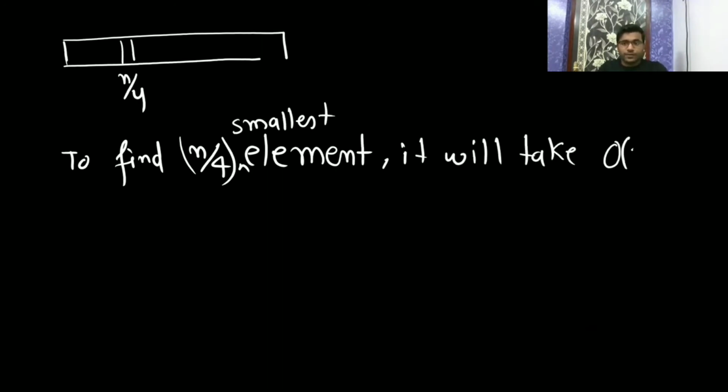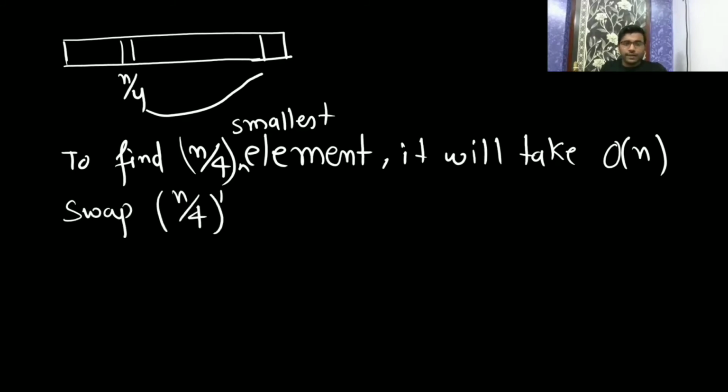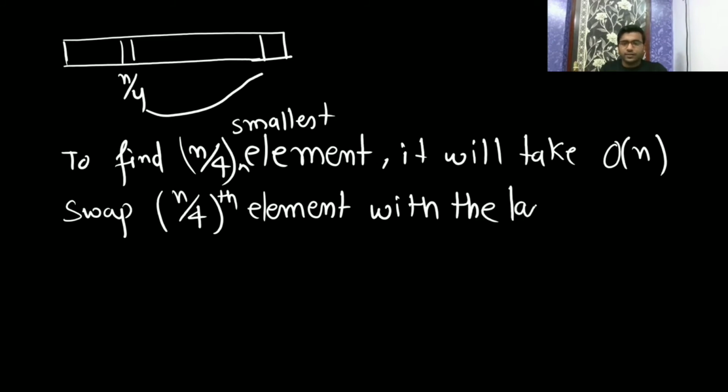Big O of n. Then we are going to swap the n by fourth element with the last element, which is going to take big O of 1 as time complexity. If anything is unclear at any place, feel free to ask me.